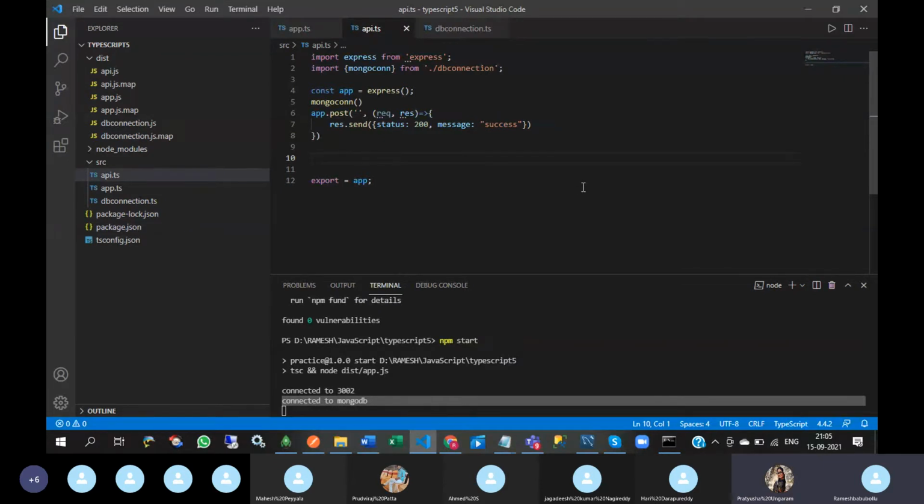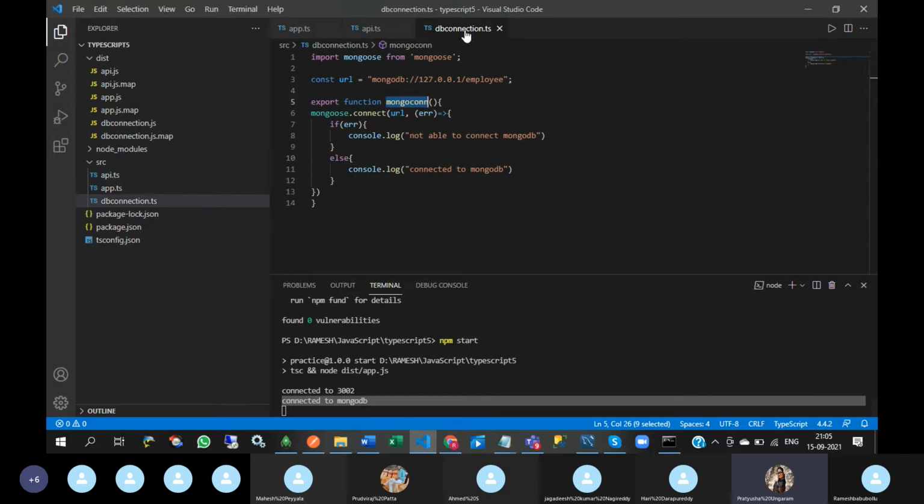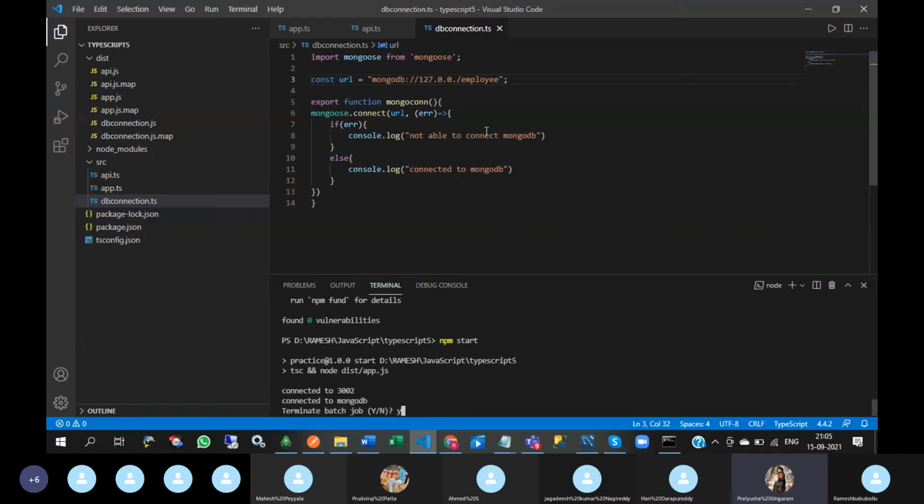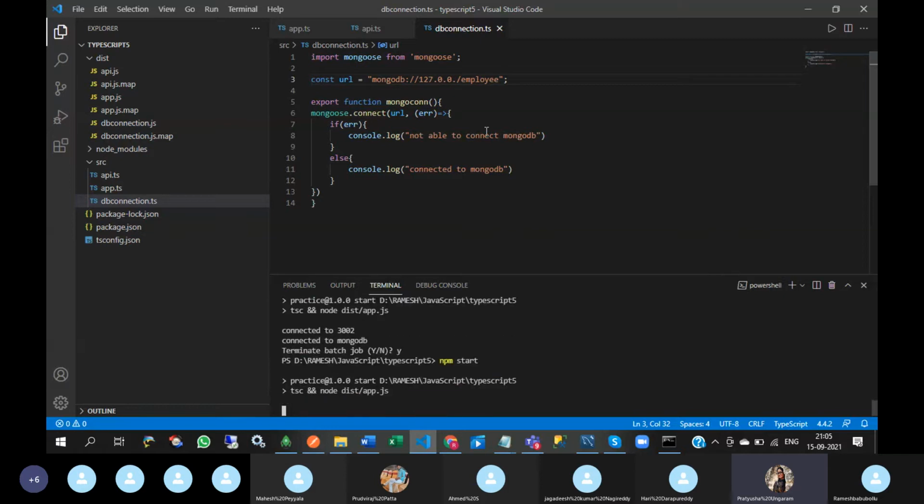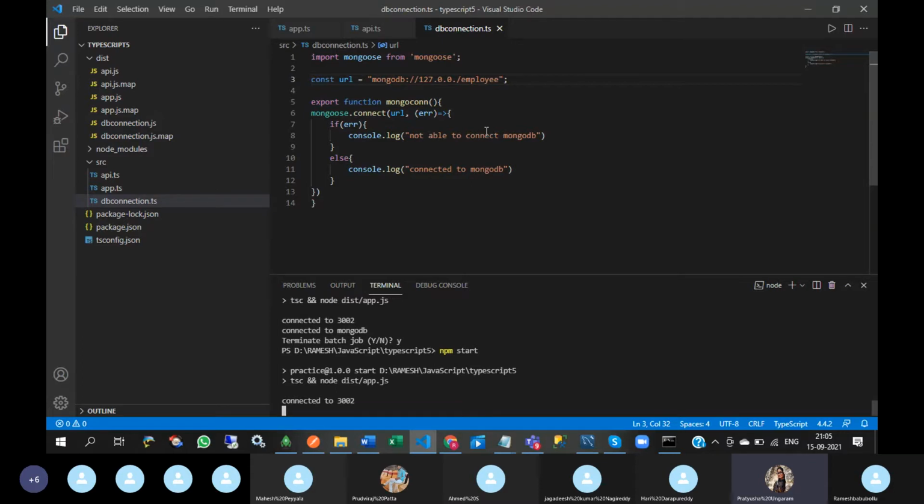Sir, in case the DB connection is given wrong, what error will come? Not connected will come. For example, see. Connected. It will take time.